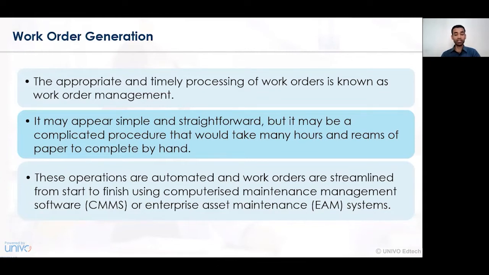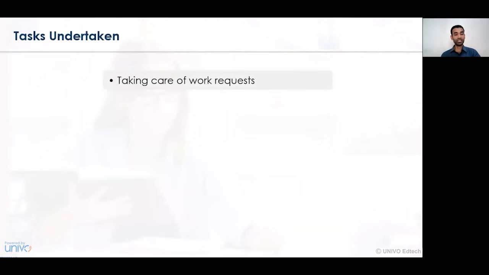Consider enterprise asset maintenance, that is, how an asset needs to be maintained, how the various activities need to be employed, and how the planning of activities needs to be taken into consideration. Work order generation gives you a clear understanding of the series of activities. Based on the availability of computerization techniques, one can easily prepare work order generation in a very effective way. Now let's understand the various tasks undertaken under work order generation.